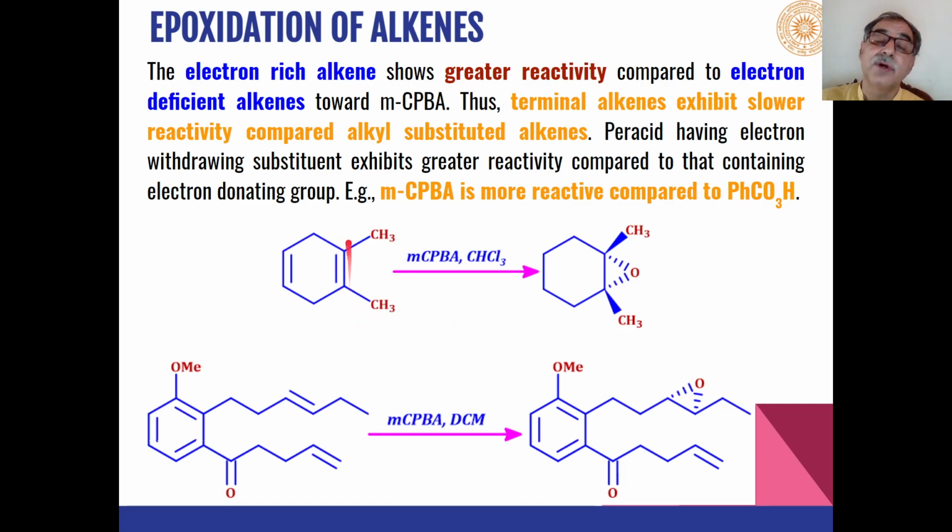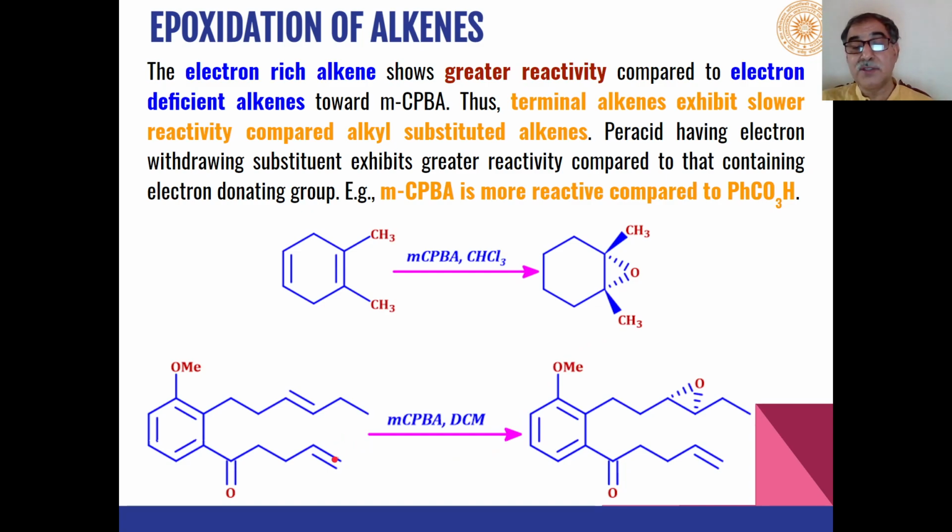So this alkene which has alkyl substituted groups present will react more efficiently in comparison to alkenes which are electron neutral. So this alkene will give us cis epoxide as the product.